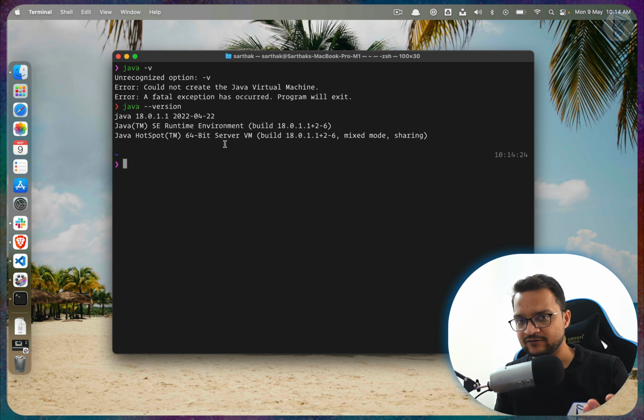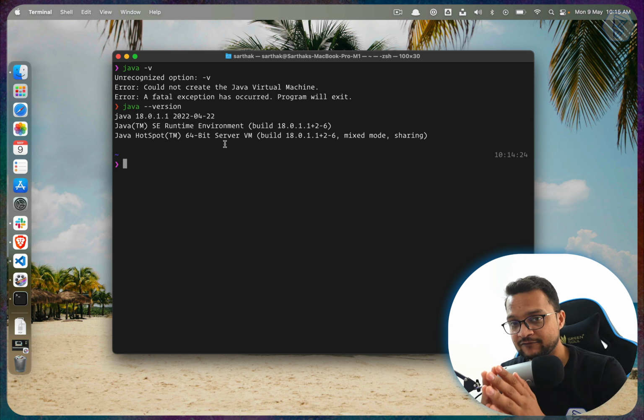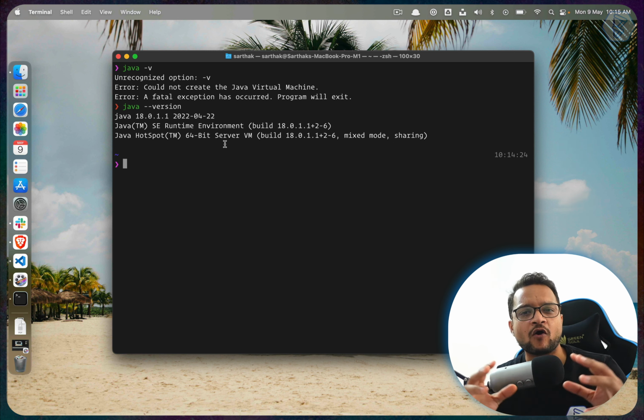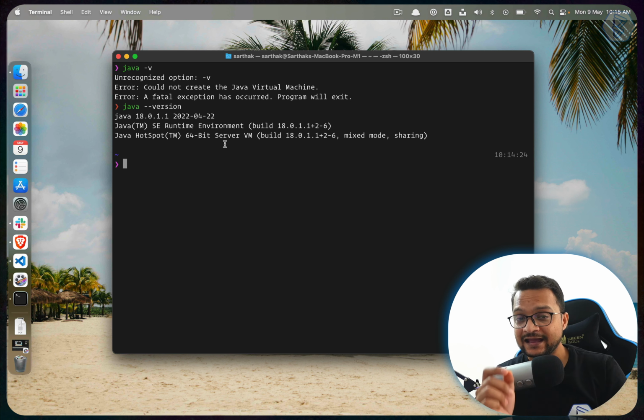Which IDE can we use? There are a lot of options for working with Java, and now we will go with a very awesome IDE called IntelliJ.